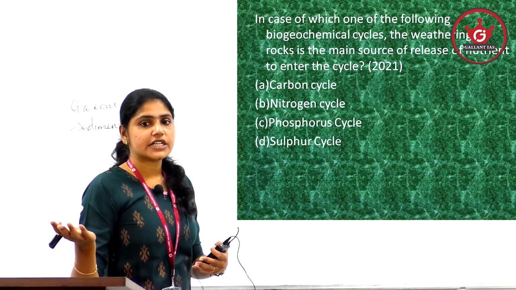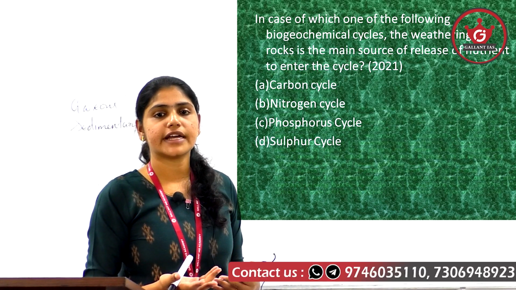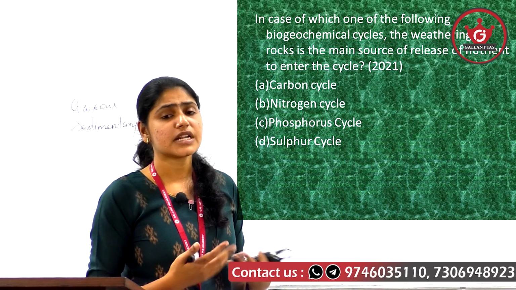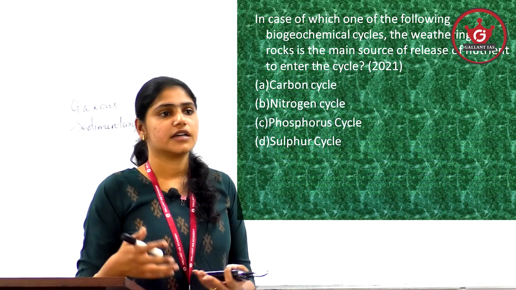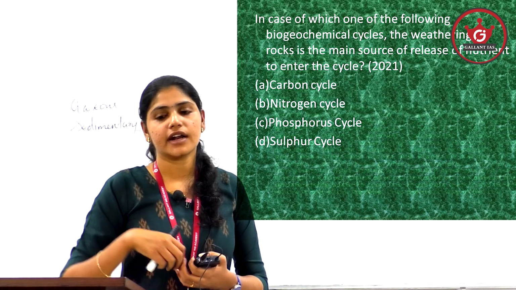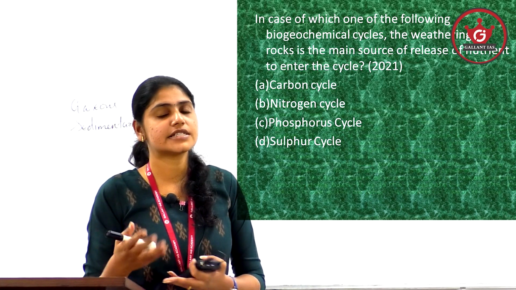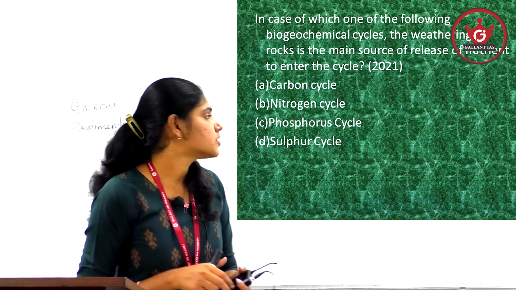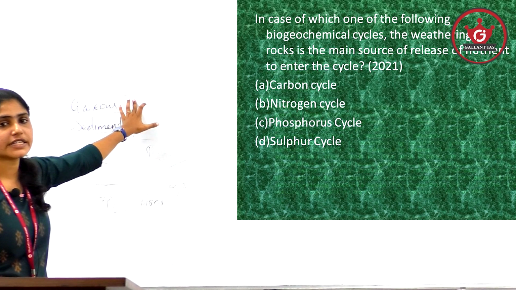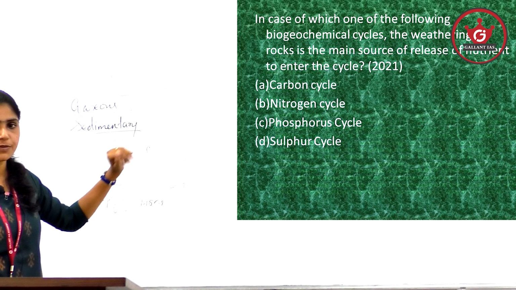Then another classification is there, perfect and imperfect. If the nutrients are readily available for recycling, then we classify it as a perfect nutrient cycle, and if they are not readily available, like in the case of sedimentary cycles, they are trapped in sediments, right? They are not readily available for nutrient cycling. Such nutrient cycles we call imperfect cycles. So gaseous cycles are examples of perfect cycles, and sedimentary cycles are examples of imperfect cycles. Keep that point also in mind.